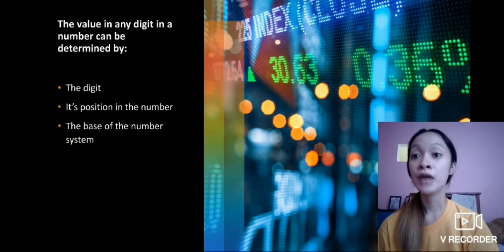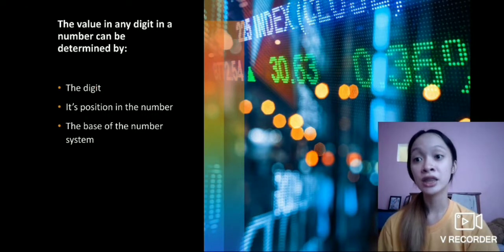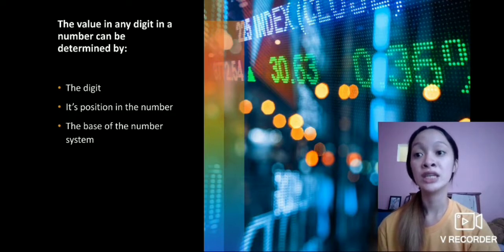So the value of any digit in a number can be determined by the digit, its position, and the base of the number system. So this is the main purpose for us to know what is the type of number system when we see the digit, the position, and the base of a number system.